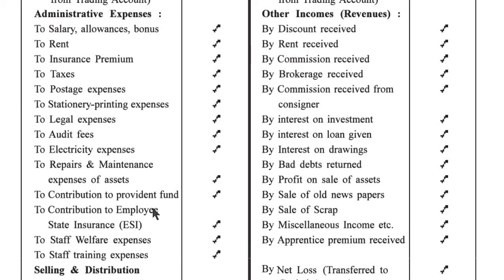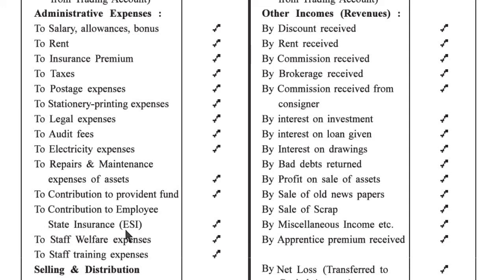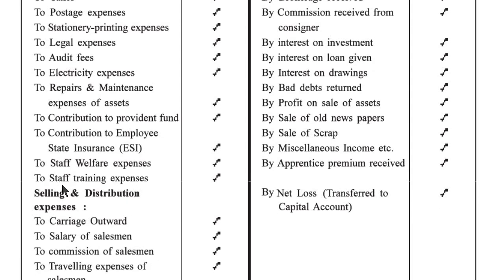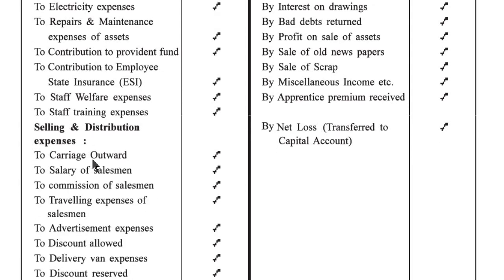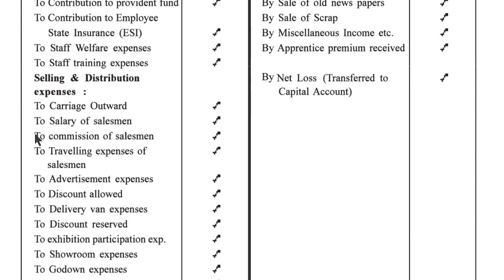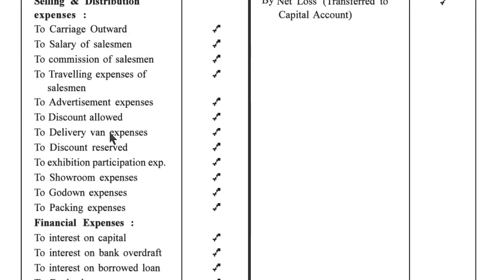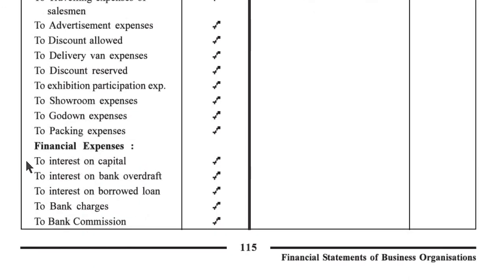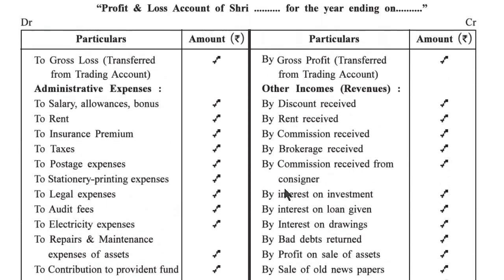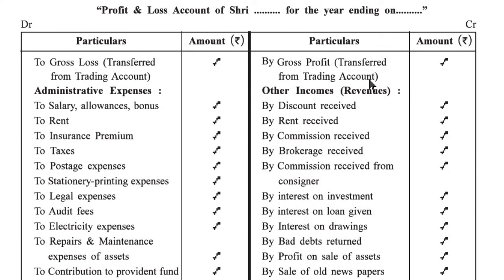to contribution to provident fund, to contribution to employee state insurance (ESI), to staff welfare expenses, to staff training expense. Selling and distribution expenses: to carriage outward, to salary of salesman, to commission of salesman, to traveling expense of salesman, to advertisement expense, to discount allowed, to delivery van expense, to discount reserve, to exhibition participation expense, to showroom expense, to godown expenses, to packing expenses. Financial expenses: to interest on capital, to interest on bank overdraft, to interest on borrowed loan, to bank charges, to bank commission, to gross profit transferred from trading account.